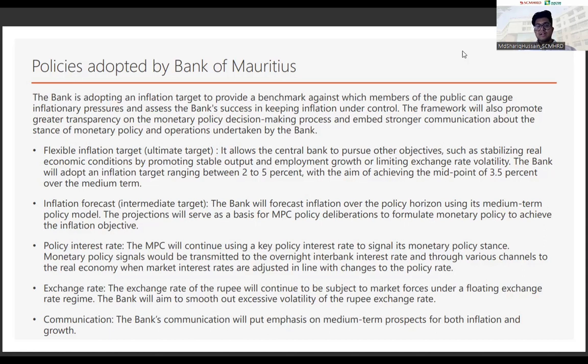So the policy rate is the interest rate which the bank tries to maintain, and the monetary policy signals would be transmitted in the overnight interbank interest rate. The next thing that we come to is the exchange rate. The exchange rate will continue to be as it was under a floating exchange rate regime, and the bank would also try to smooth out the excessive volatility of the rupee rate. And lastly, the communication that the bank would bring on its own part will be both for inflation and growth.